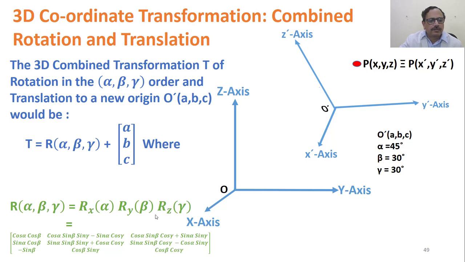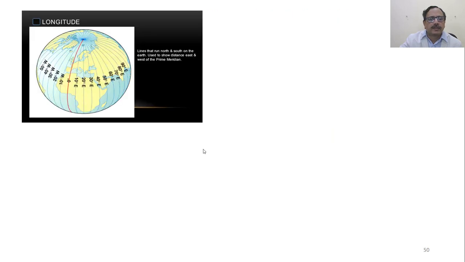In this order, if we are rotating, then we get this as the transformation. And the object, the point P, will look from this as xyz, from this as x dash y dash z dash with the rotated axis.